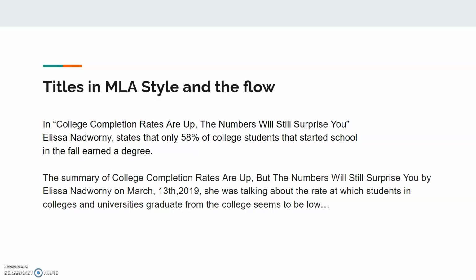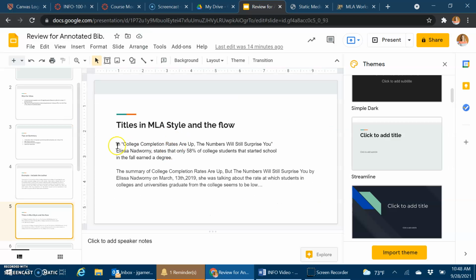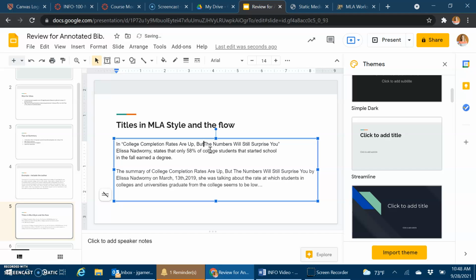So make sure that the titles are in MLA style, and you want to make sure it flows, right? Like this first one, whoops, I need to go into this version. Now it's going to be harder for you to see, but I want to edit it as we go. In "College Completions Are Up, But the Numbers Will Still Surprise You," make sure you're getting the title right, because this one is actually "But the Numbers Will Still Surprise You." So the comma should be here in the article, and then Elisa Nadworny states that only 58% of college students who started school in the fall earned a degree. The article title is in quotation marks, and we have the author named.